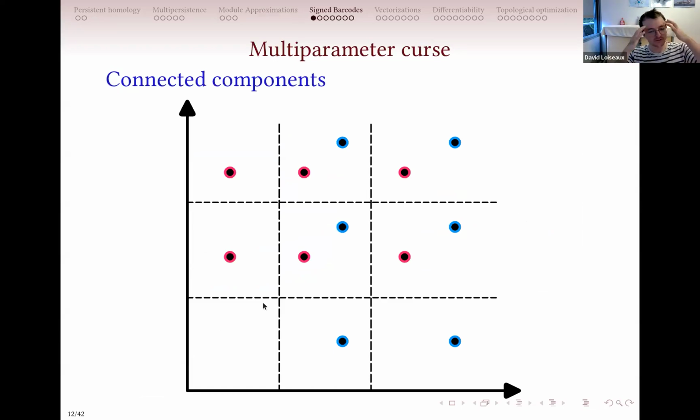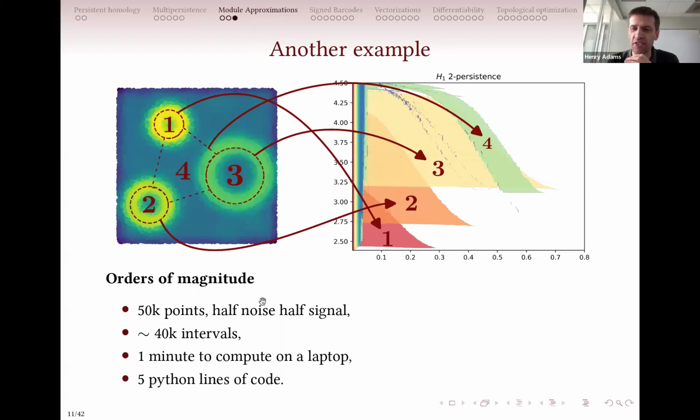But of course, the picture is not... Quick question. Yes. So, when you say 5 lines of Python, you mean 5 lines of Python using what, a certain library? Yes, that's my library. I will do some advertisement at the end of this, so don't worry, you will see. Yeah, yeah.